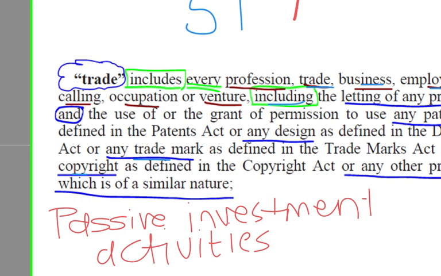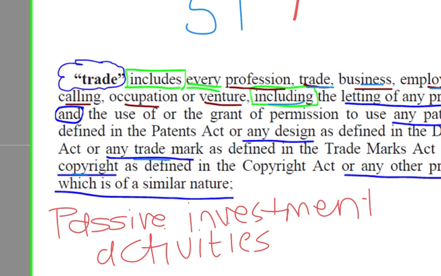Examples of these include investments that produce interest, investments that produce annuities, investments that produce either local or foreign dividends, pensions, those types of things. It's passive, so there's no trade attached to it.